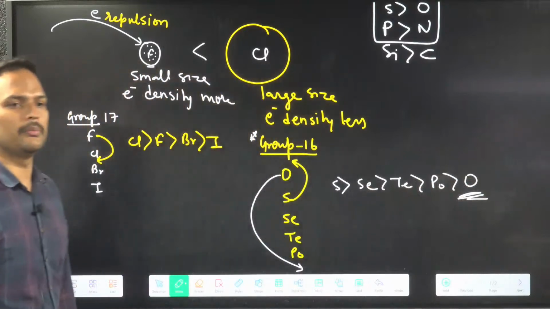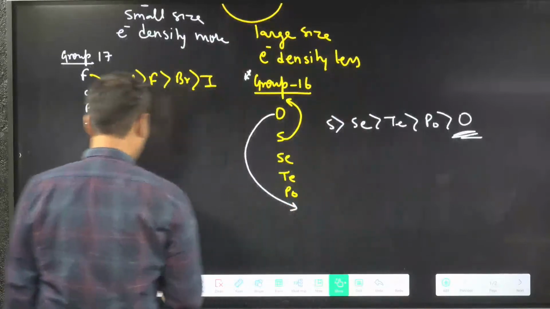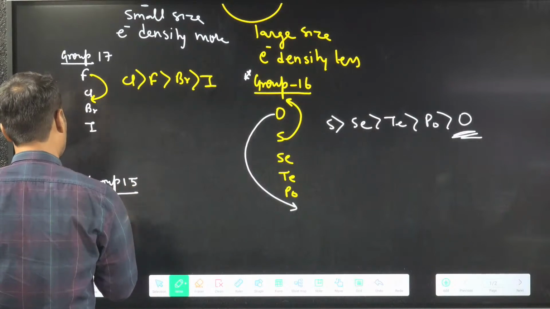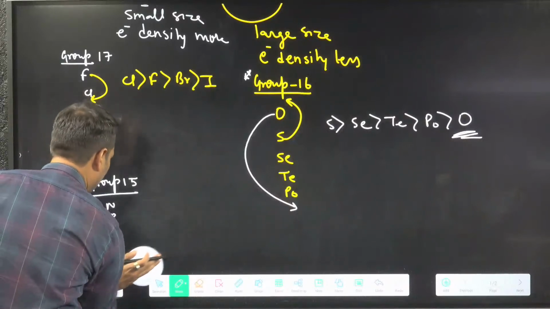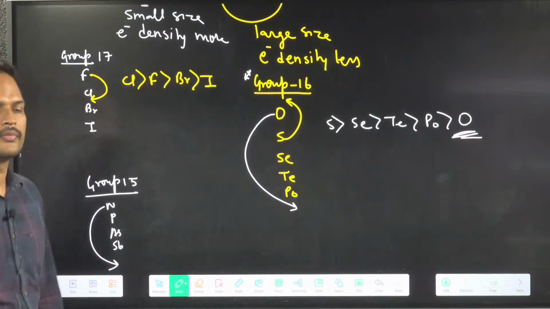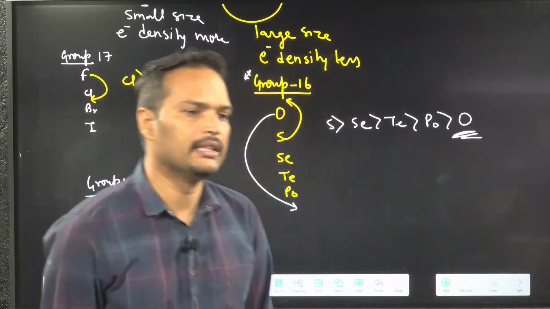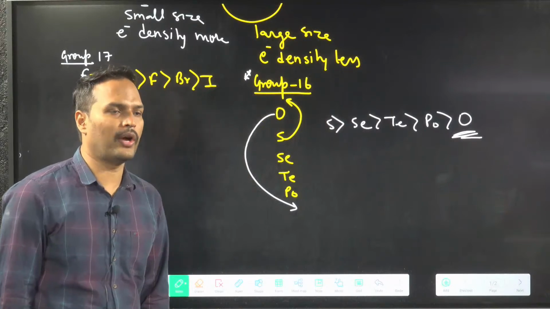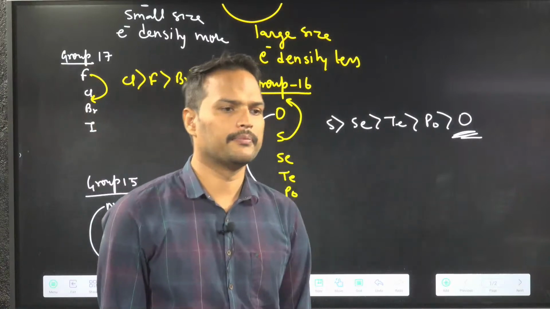Okay? Don't forget about this. Nitrogen is also last in its family. Group 15 also we can write: nitrogen, phosphorus, arsenic, antimony, bismuth. Okay, let's write till antimony at least. Nitrogen is also last. Clear? Mainly we have to focus on the 16th and 17th groups. Now it is very good, it is very correct. Understood the point? So all of you can relate these points.